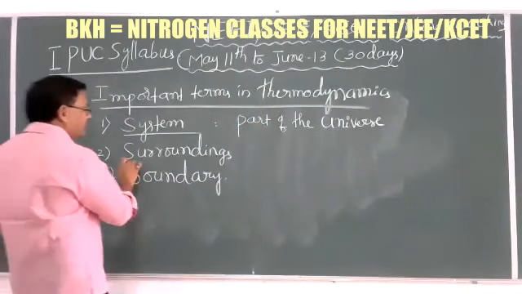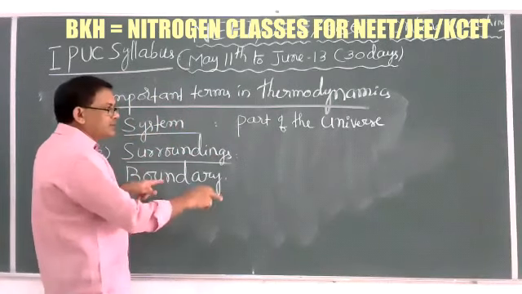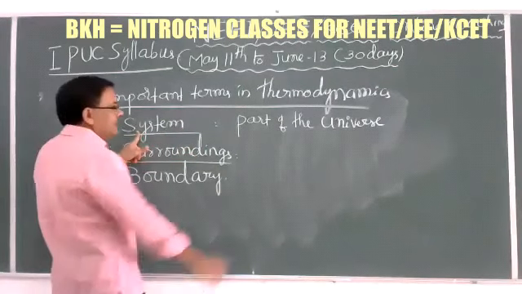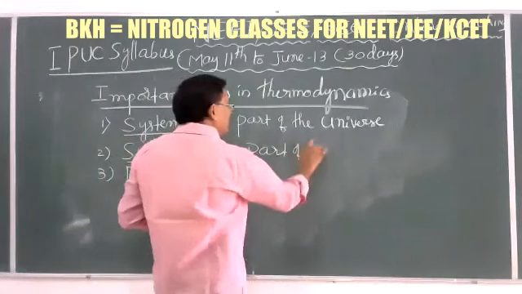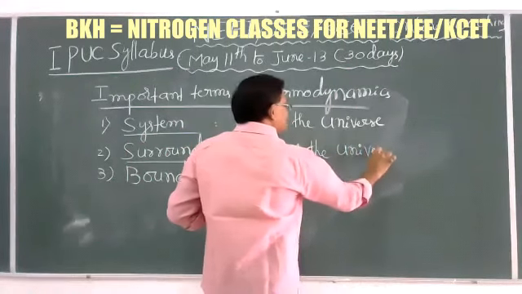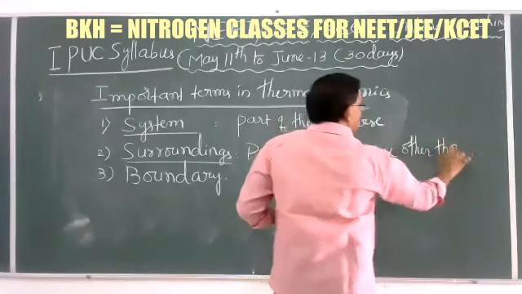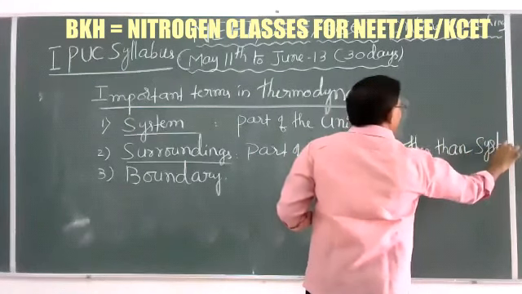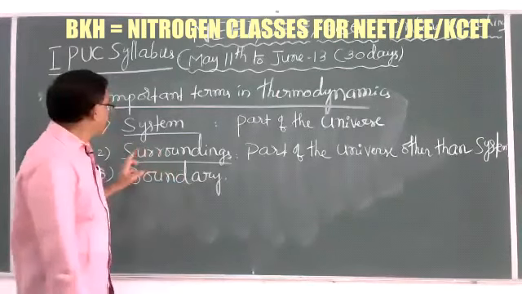Next important point is surroundings. Surroundings are also part of the universe other than the system.